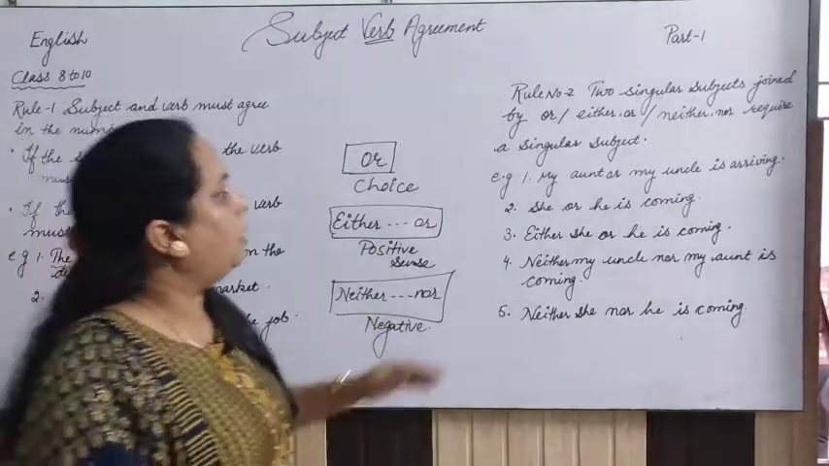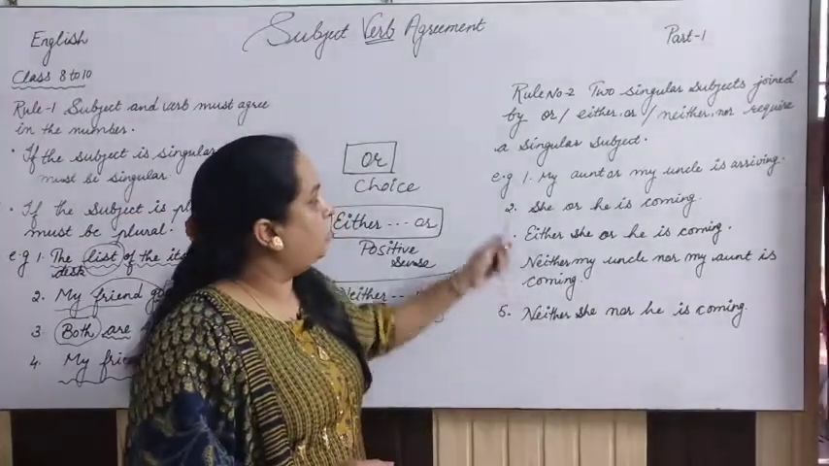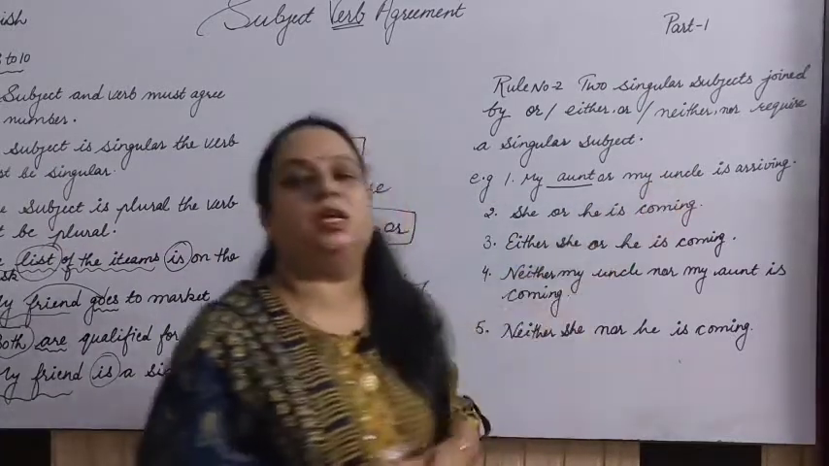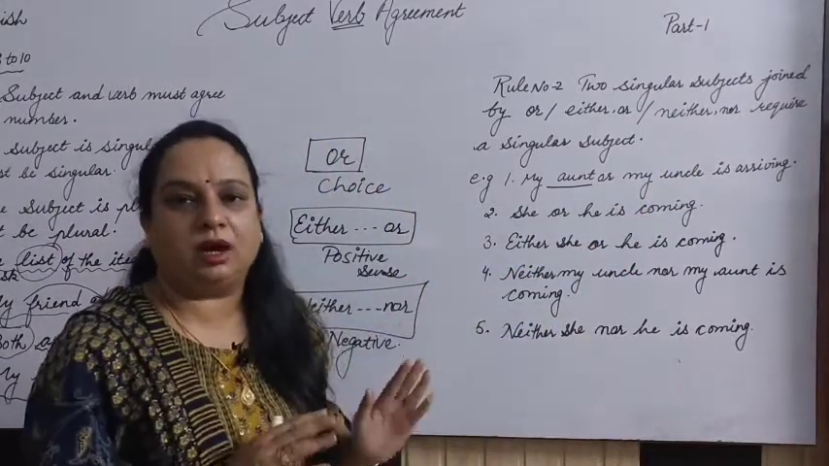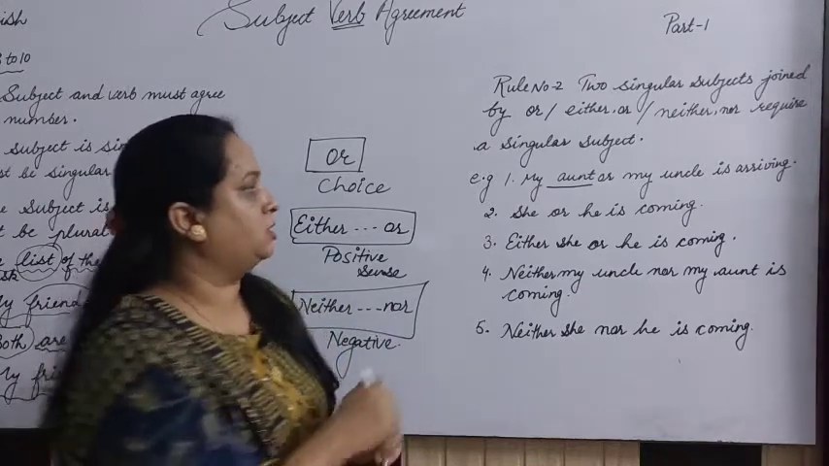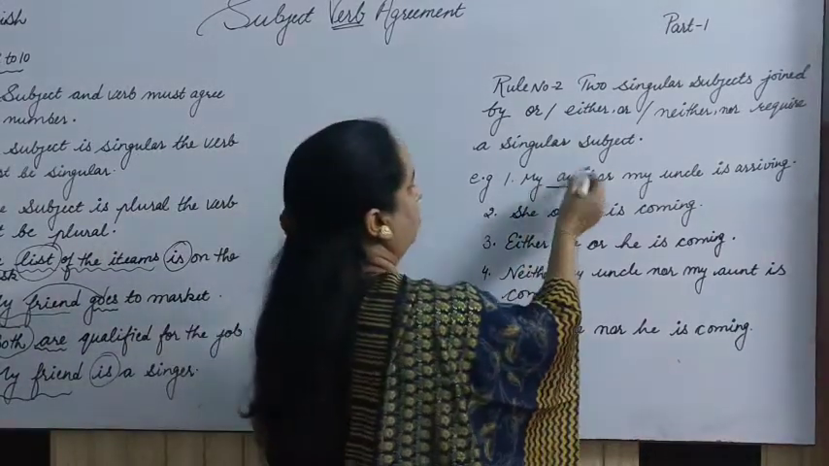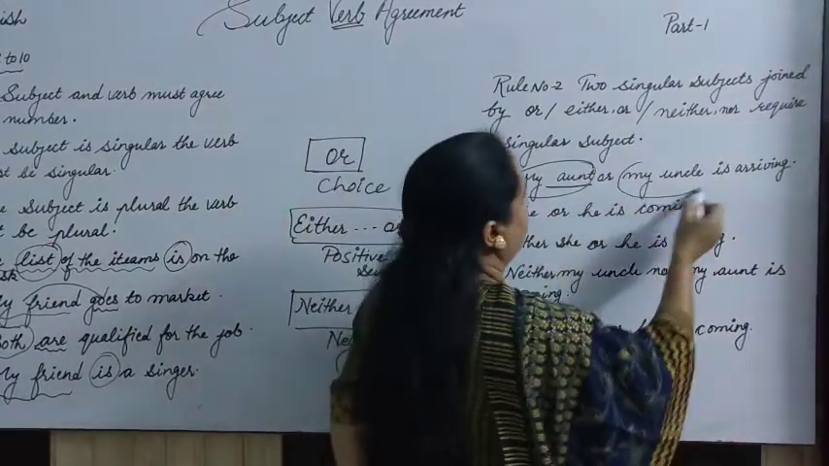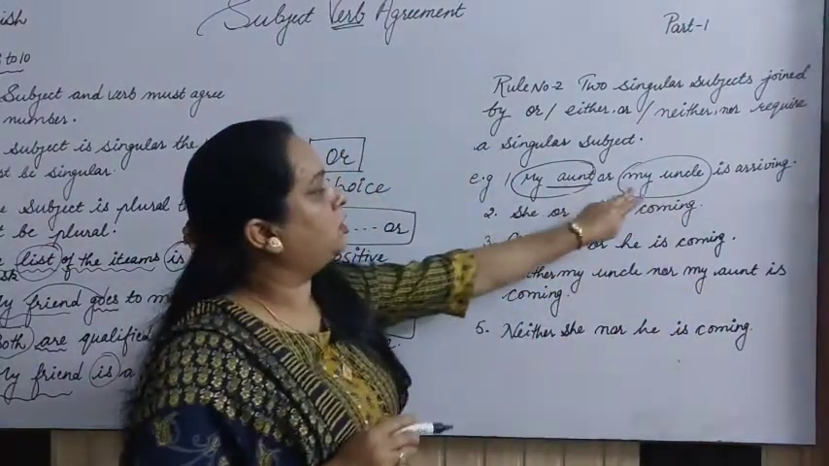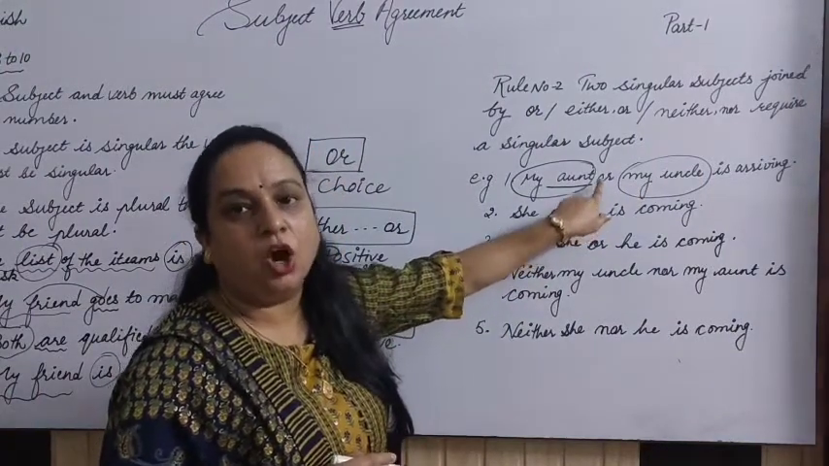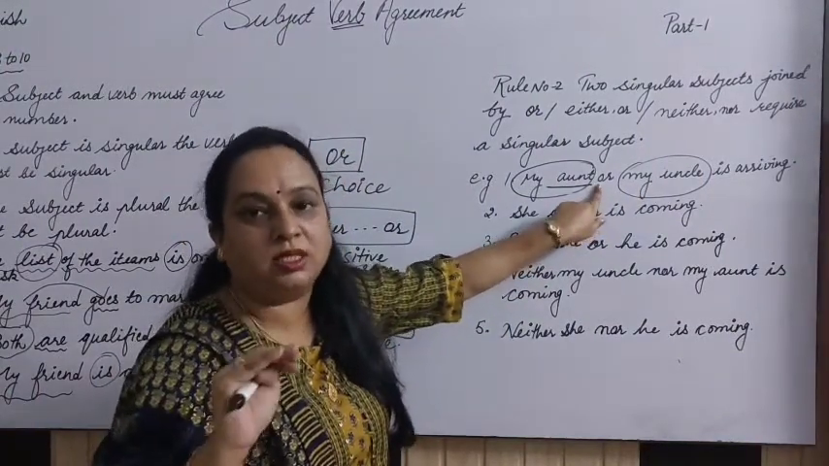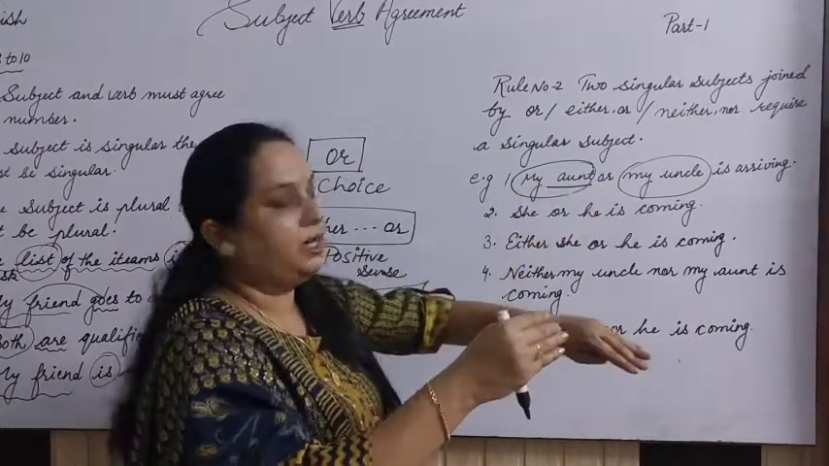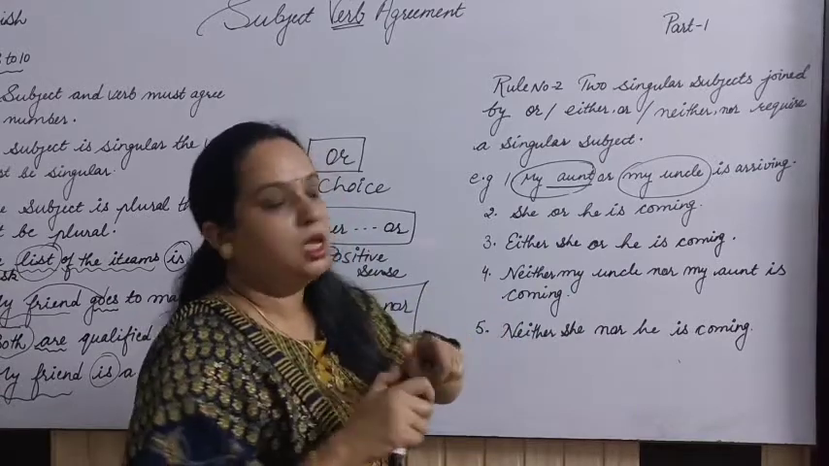Let's understand with the help of examples. Example number 1: My aunt or my uncle is arriving. Here let's first find the two singular subjects. The first singular subject is my aunt, and the second singular subject is my uncle. Both subjects are attached with "or". Here is the choice actually, means either uncle or aunt, right? So there is a choice.